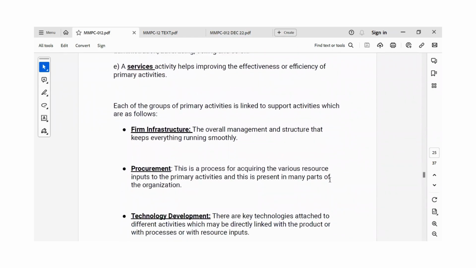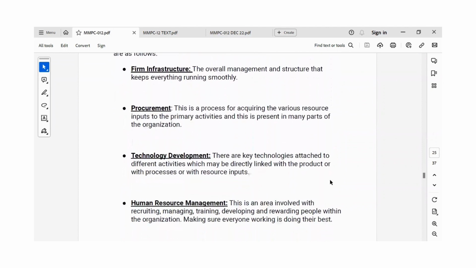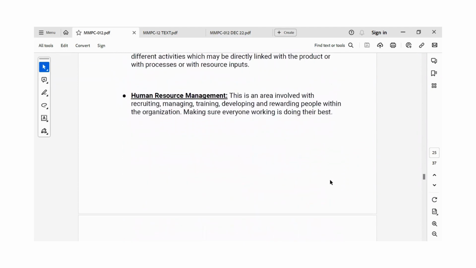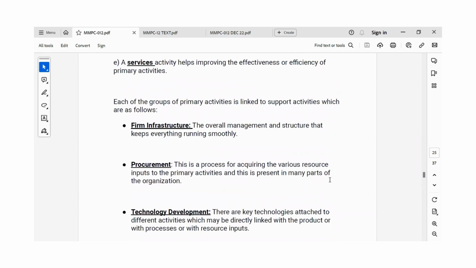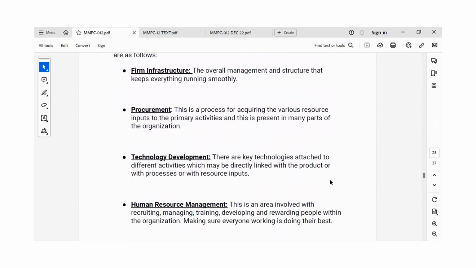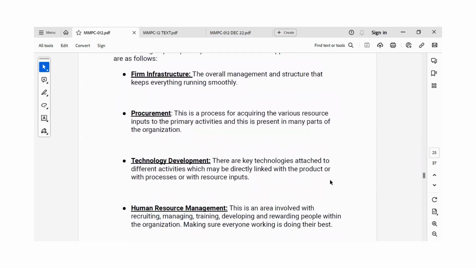So they are firm infrastructure, procurement, technology development, and human resource management. So let's see the firm infrastructure. It includes the overall management structure that keeps everything running smoothly. And procurement is a process for acquiring the various resource inputs to the primary activities. And this is present in many parts of the organization.